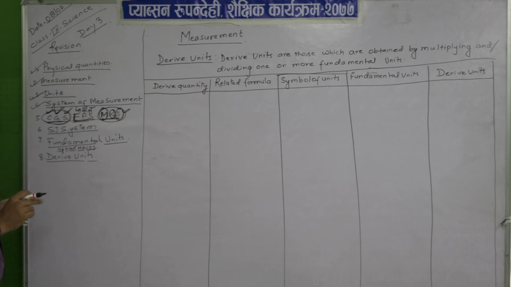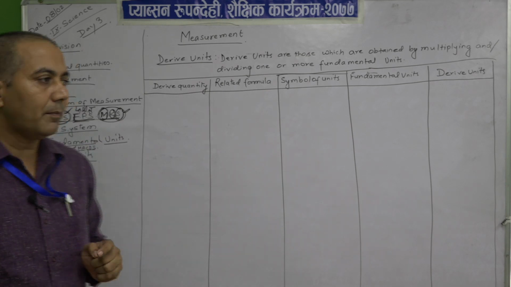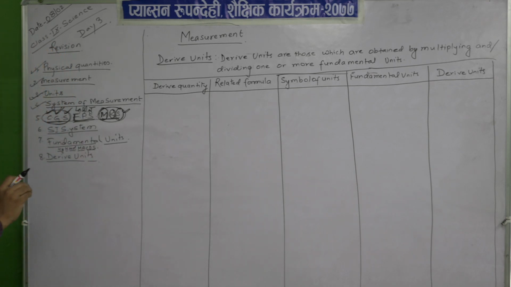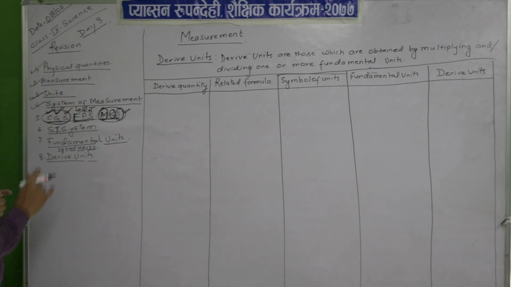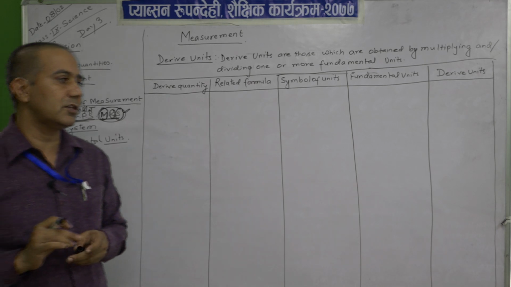Again, yesterday we studied the SI system of measurement, that is the System of International Units, also called the international standard unit of measurement. It is the modernized system of the MKS system.